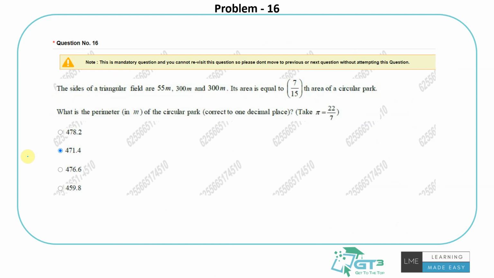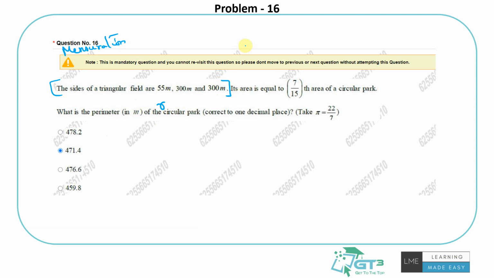Again, this is also mensuration, a geometry question with areas being involved. The sides of a triangular field are 55, 300 and 300 meters. So it's an isosceles triangle with sides 300, 300, 55. Its area is equal to 7 by 15 the area of a circular park. What is the perimeter of the circular park? If I know the radius of the park, obviously I can find it, right? So let's first try to understand the area of the triangle. Once I know it, it's easy to find the area of the park.